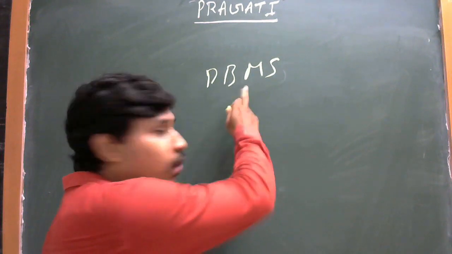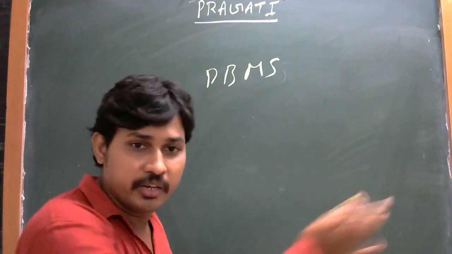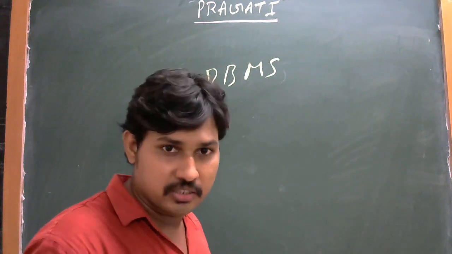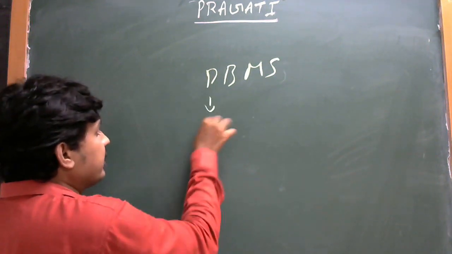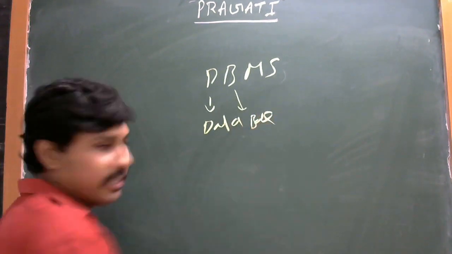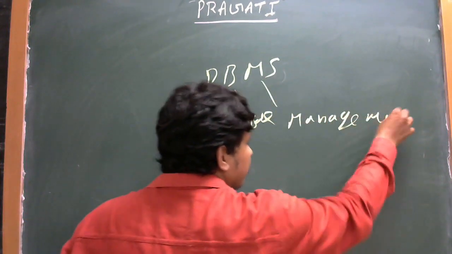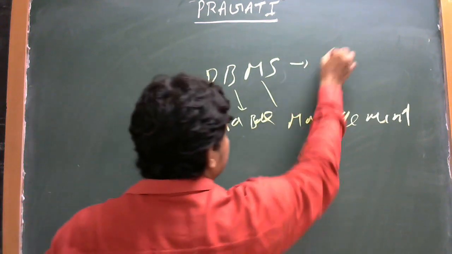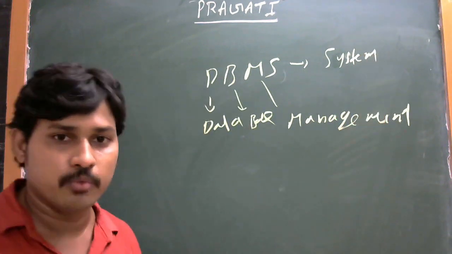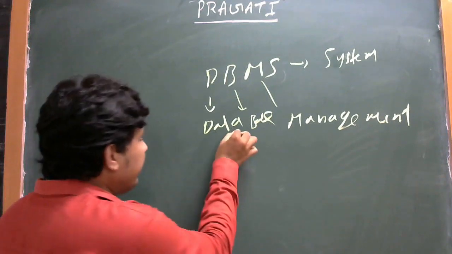Here you write four letters, DBMS. The four letters have different meanings and definitions, and we are going to form a database. So the first letter D indicates data, B indicates database, M indicates management, and S indicates system: database management system. First, we learn about data.